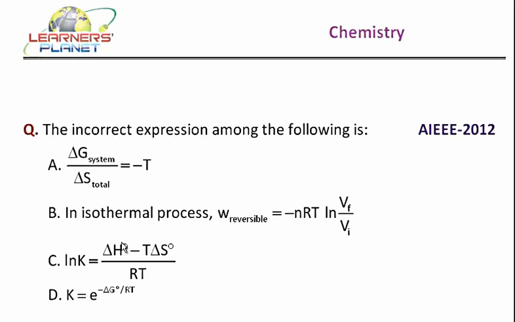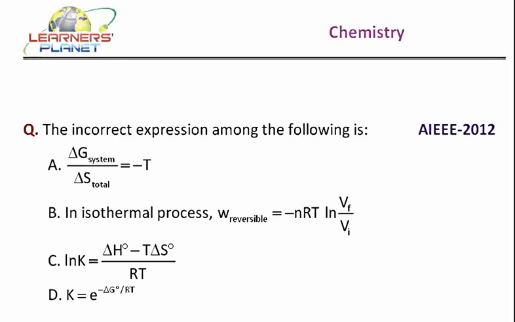Log K is equal to delta H standard, that is delta H under standard conditions. And what is delta H? It is change in enthalpy. Minus T delta S upon RT. And the next expression is K is equal to exponential of minus delta G standard upon RT. Now, which among the following is the incorrect statement?